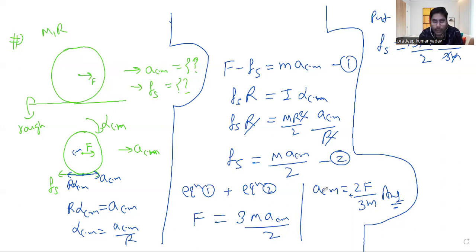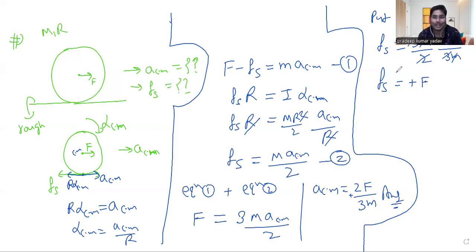Let me recheck again. ACM is coming how much? If I add this equation to Fs, cancel ACM, and this will give you 3m ACM by 2, so it would be 2f by 3m, of course. So now I will put the ACM value, which is 2f by 3m. So 3m is going to be cancelled out, and this 2 will be cancelled out, and Fs will come exactly equal to the Fs positive value.